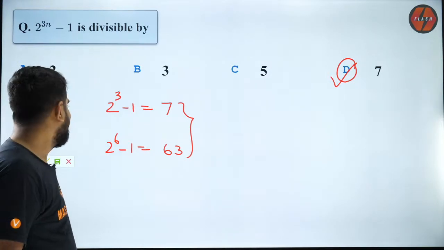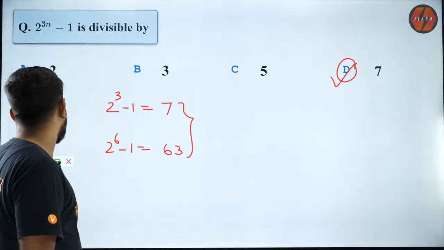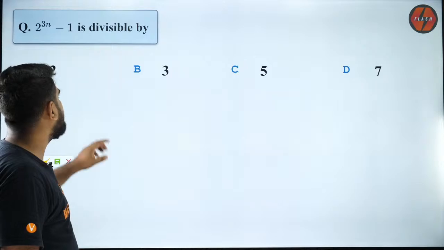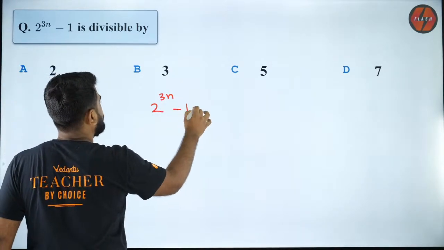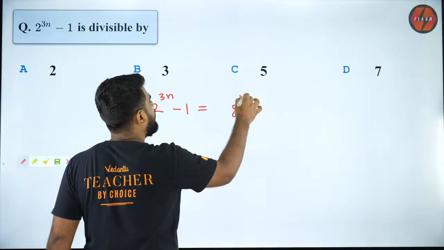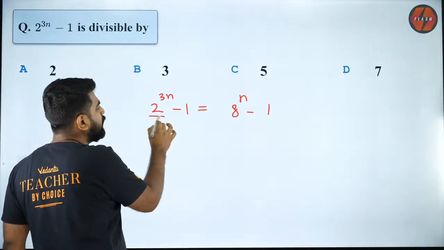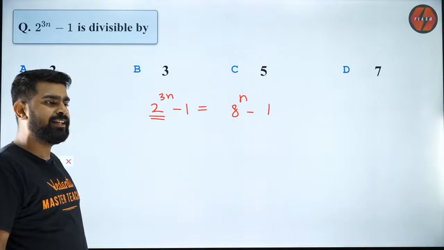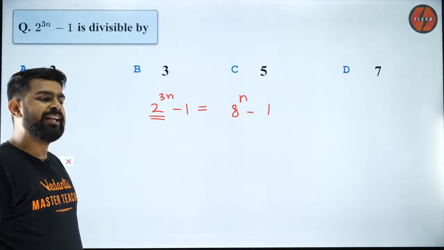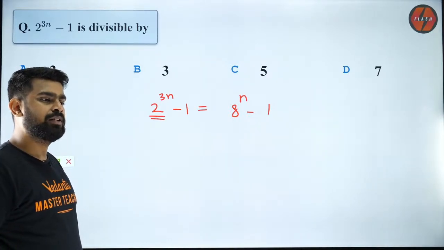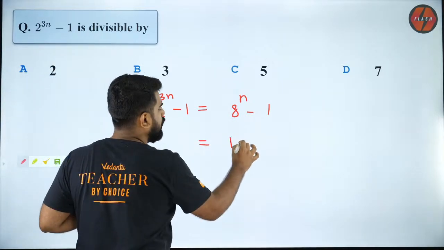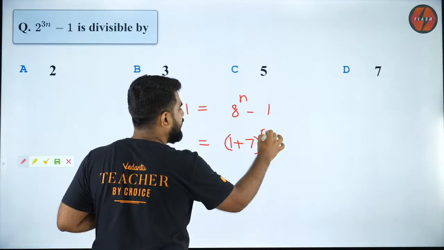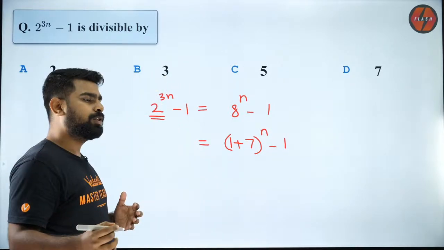Yes, man. Okay. Now, obviously, I'm not going to teach you only the shortcut method. I will teach you the right way also. So, guys, 2 power 3n minus 1. Can I write it as 8 to the power n minus 1? Do you all agree? Because 2 power 3, I can write as 8. Are you all clear with that? So now what I'll do is, I will write the 8 as (1 plus 7) whole to the power n, minus 1. Got it?